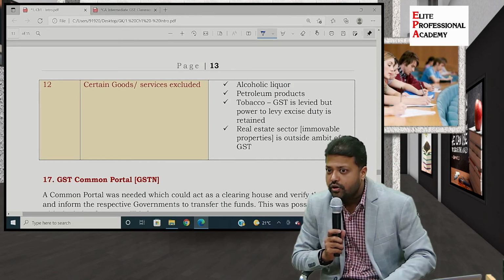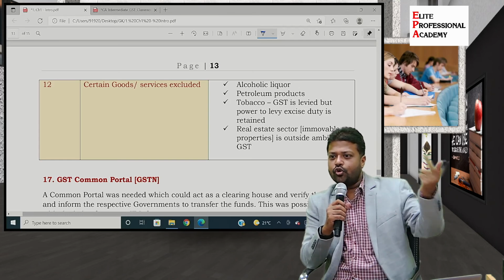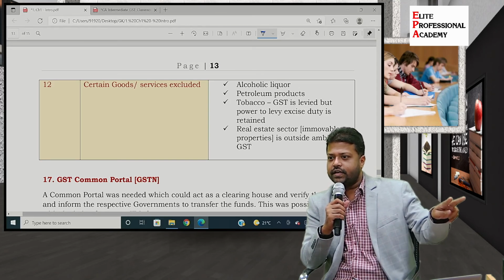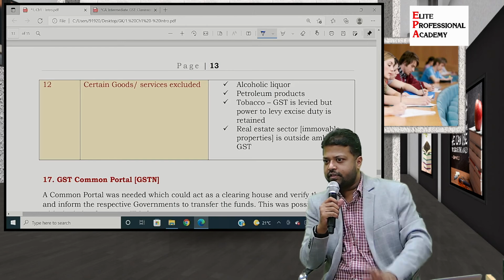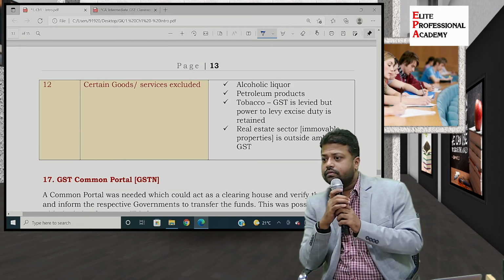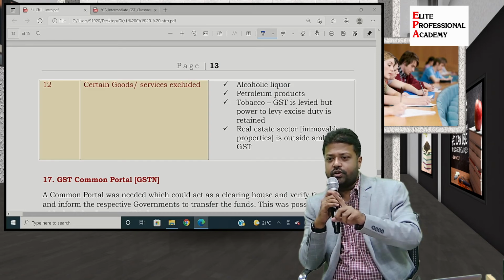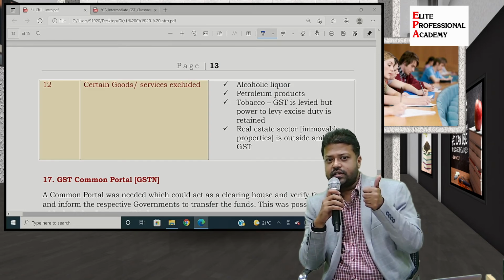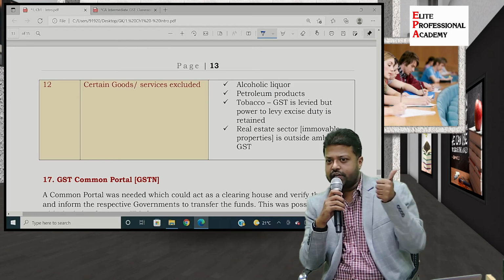What about petroleum products? Is there any difference between alcoholic liquor not covered under GST and petroleum products not covered under GST? Which are the petroleum products we are talking about first of all? 5 petroleum products, very good. Which are those? HSD, that is high speed diesel, our regular diesel.